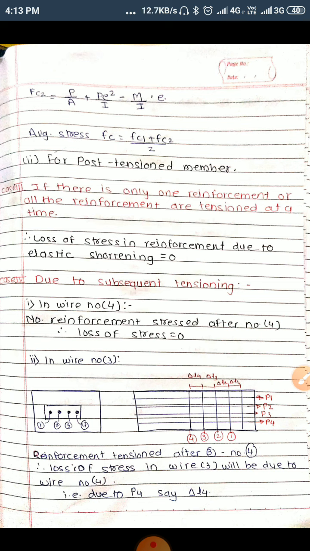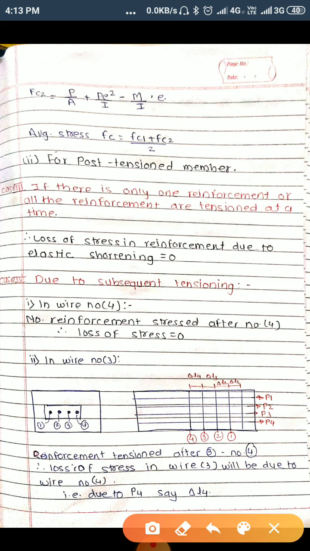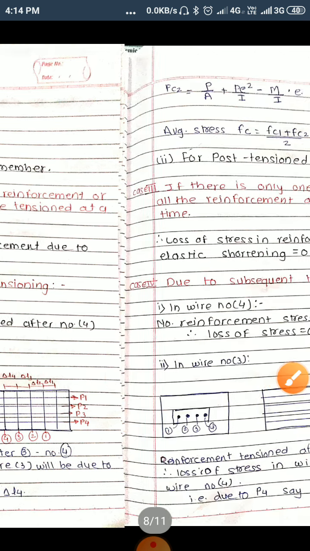So we consider reinforcement tensioned in wire number 4. No reinforcement is stressed after wire number 4. Therefore at wire number 4 there will be zero loss of stress. And for wire number 3, P3, it is tensioned after wire number 4. So that's why there will be some loss of stress at wire number 3. That loss is FC into M.